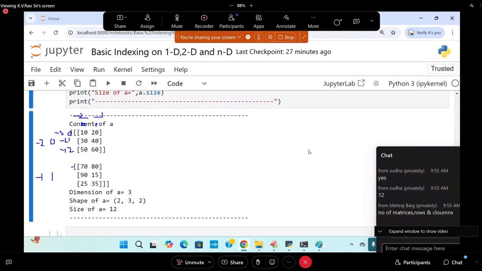This is matrix index with positive and negative values. Rows are zeroth, first, second, and -1, -2, -3. Columns are zeroth, first, and -1, -2. I hope you are understanding.